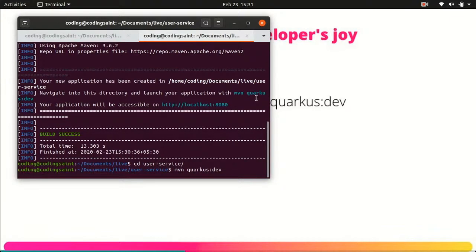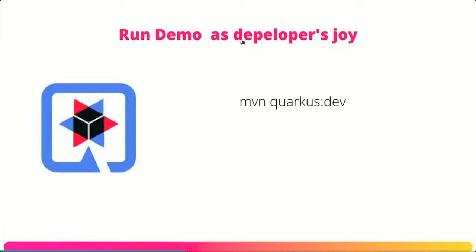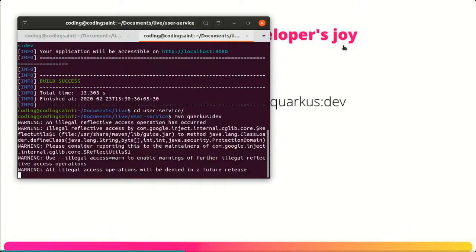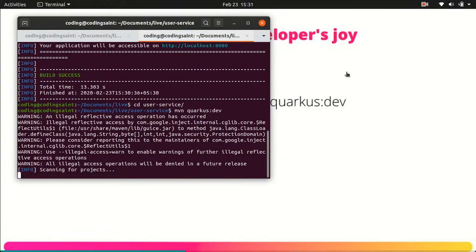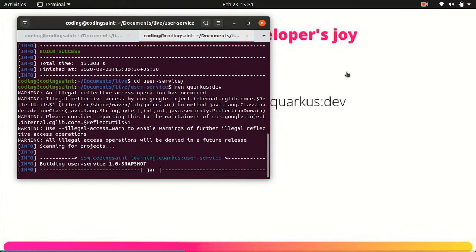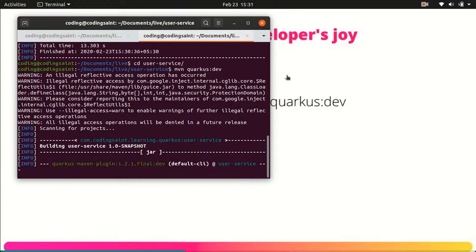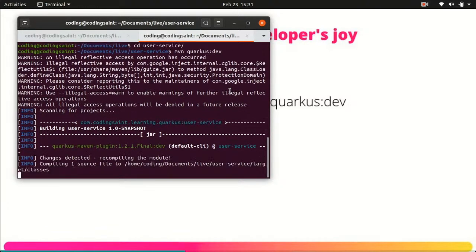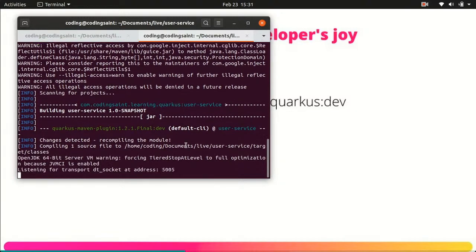Quarkus projects itself as developer joy. So what kind of joy is there when you are trying to build a Quarkus project? We'll see that right now. But in the meantime, let me start the IDE to load this particular project. I'll go into this directory.